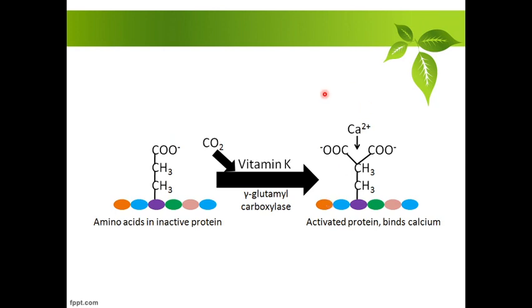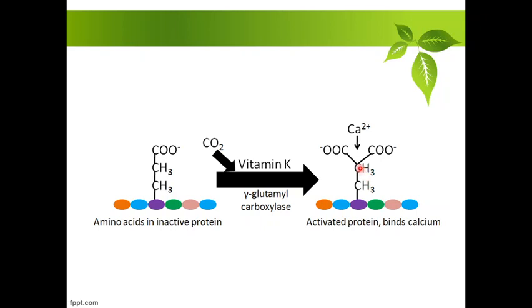Here you can see one carboxylic group is present. Here on the same carbon, two carboxylic groups are present, and this can bind the calcium ion. The enzyme which inserts one additional carboxylic group is known as gamma glutamyl carboxylase.